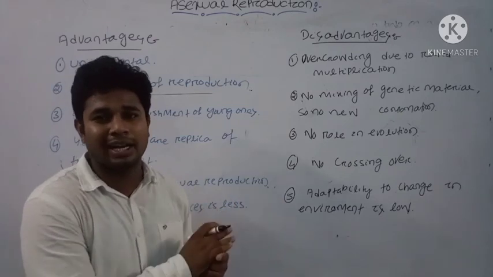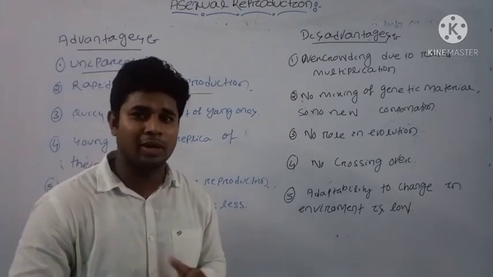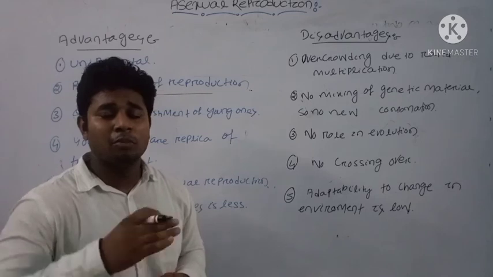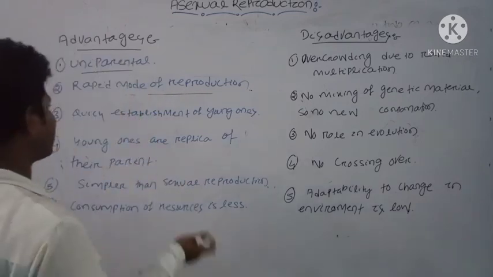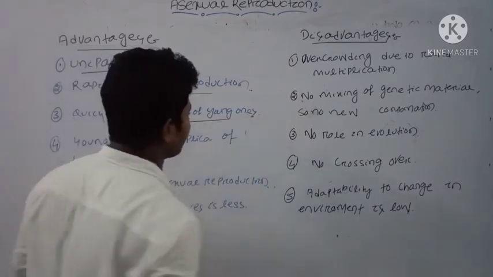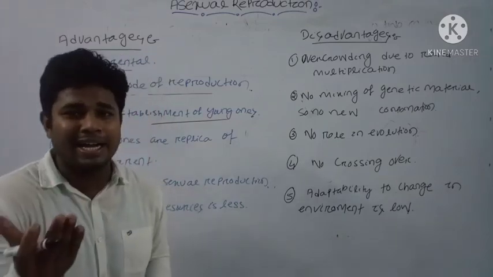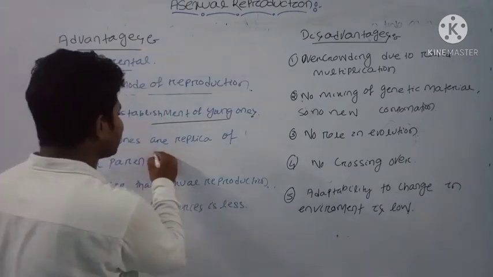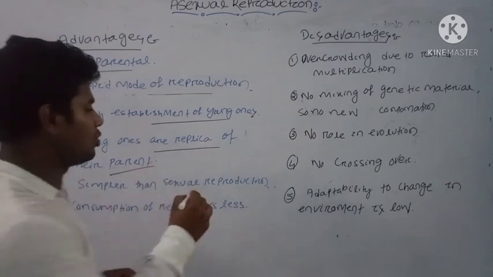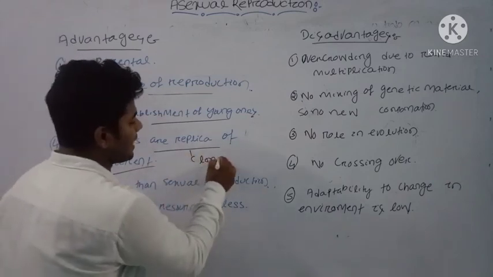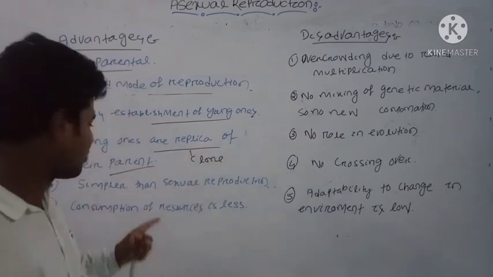Basically, in the case of bacteria, which reproduce asexually, within a small period of time more cells are produced, and there is quick establishment of young ones. So young ones are produced rapidly, and they are replicas, or clones, of the parent cell. They are similar to the parent cell.